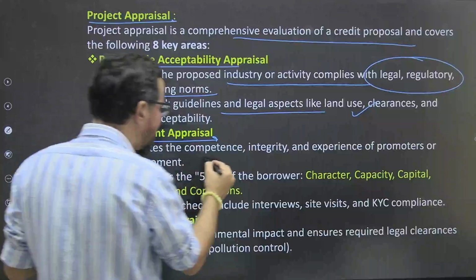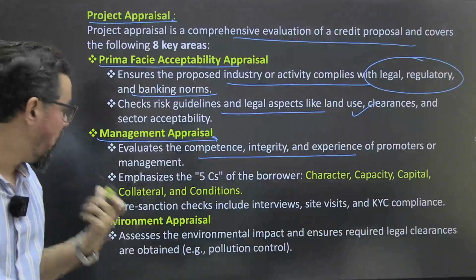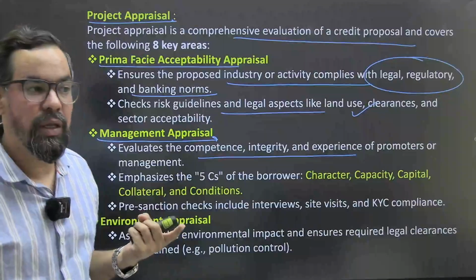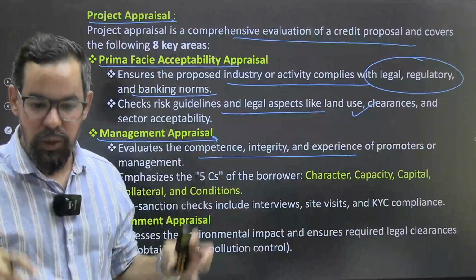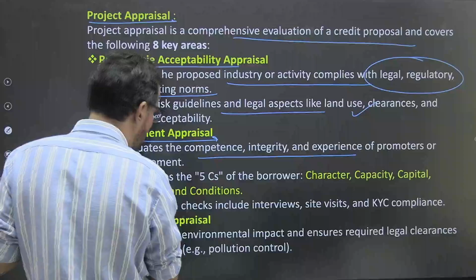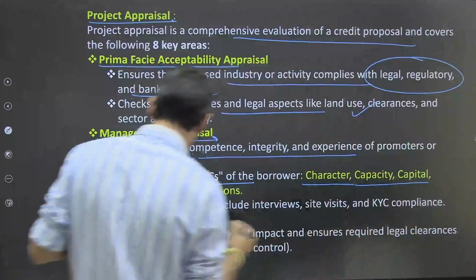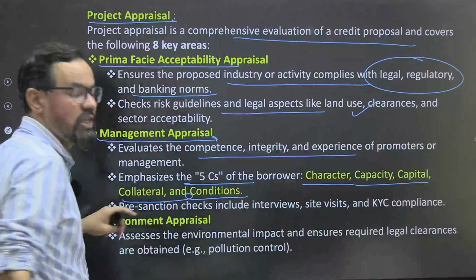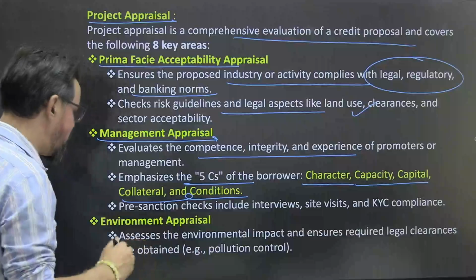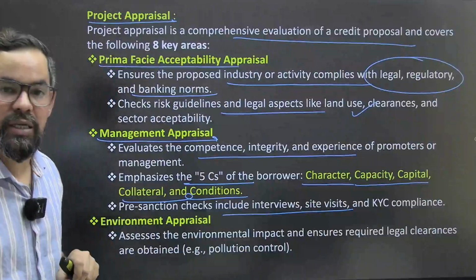Second, management appraisal, okay? Evaluate the competence, integrity and experience of the promoters or the management itself. So what are the past experiences of that particular company, or who all are part of the board of directors, and how their overall holding is and all. It emphasizes the 5 C's: character, capacity, capital, collateral and conditions. These we have discussed, 7 C's, 5 C's, in our first unit itself. I hope you guys remember. Pre-sanction checks include interview, site visit and KYC compliances.